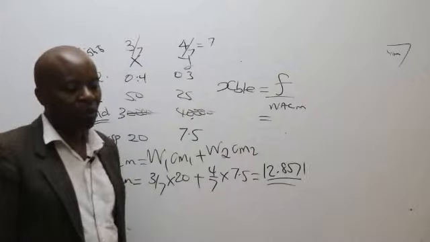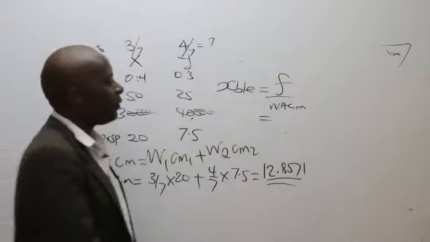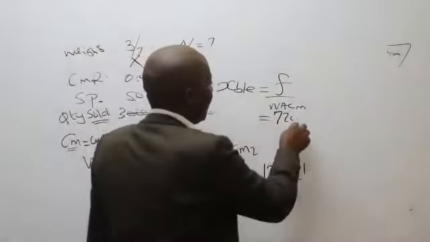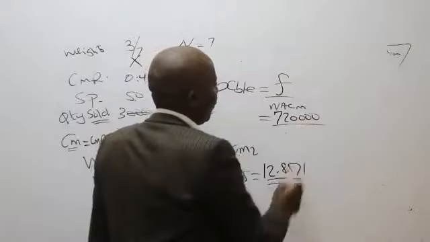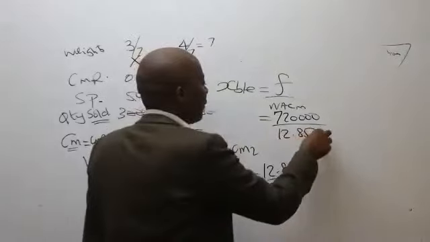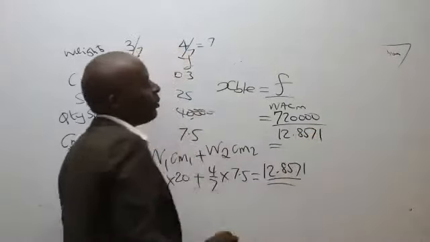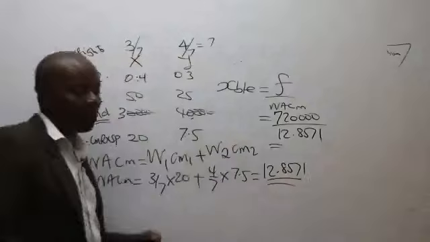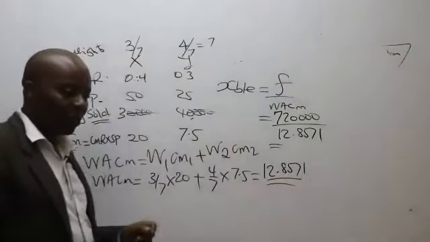Do we have the fixed cost of this organization? Yes, it is 720,000. It is 720,000 divided by my WACM, which is 12.8571. So could you kindly give me this number of units? Remember, X stands for number of what? Number of units.